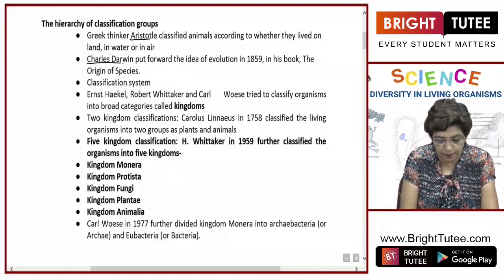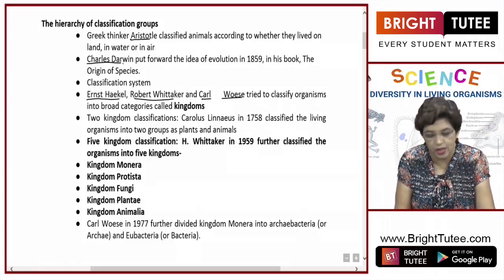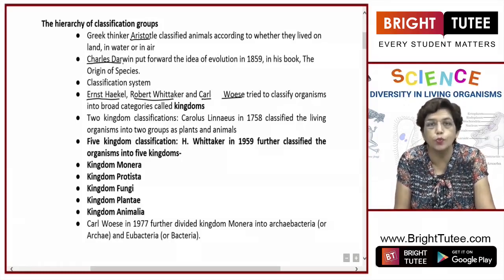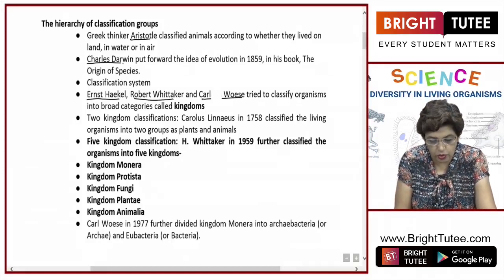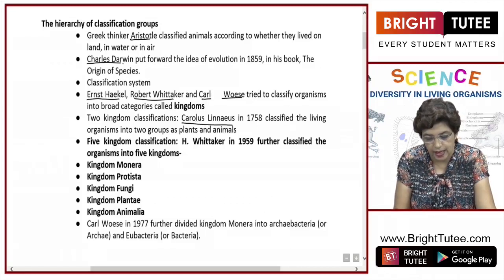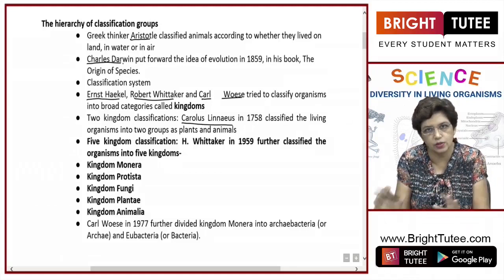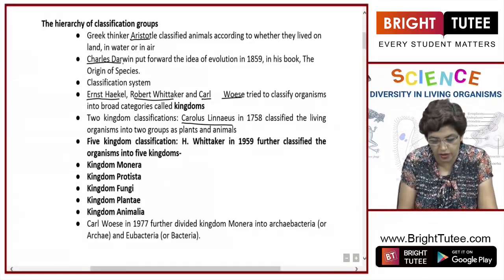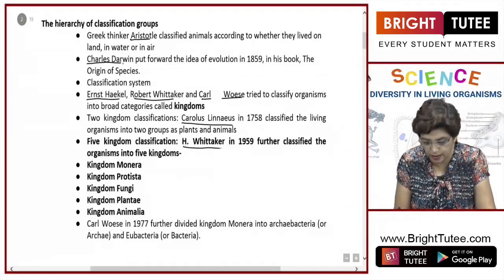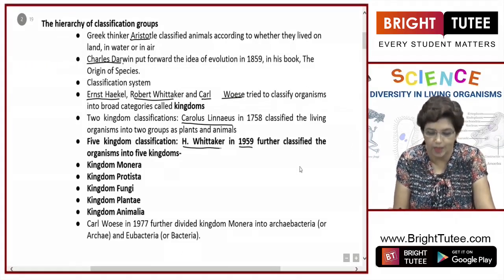Scientists like Haeckel, Robert Whittaker and Carl Woese tried to classify organisms into broad categories. These categories are called the kingdoms. Earlier, a two kingdom classification was given by Carolus Linnaeus, and in 1758 he classified the living organisms into plants and animals. They were the two major groups. But later on, a five kingdom classification was given by R. H. Whittaker in 1951. This classification is still used by the scientists.